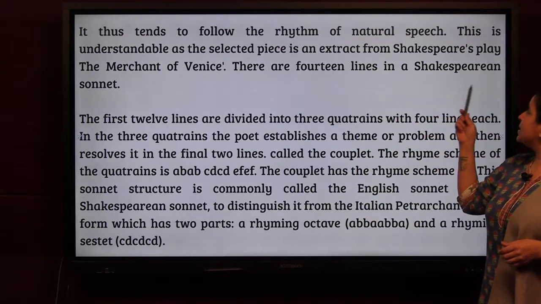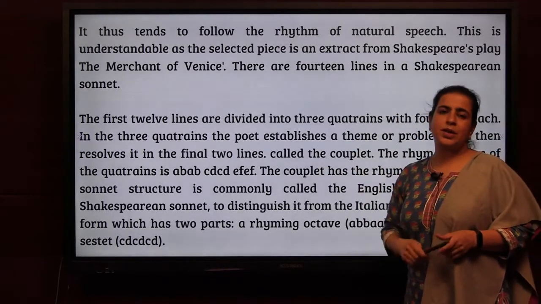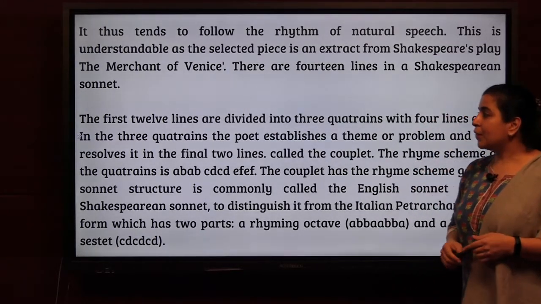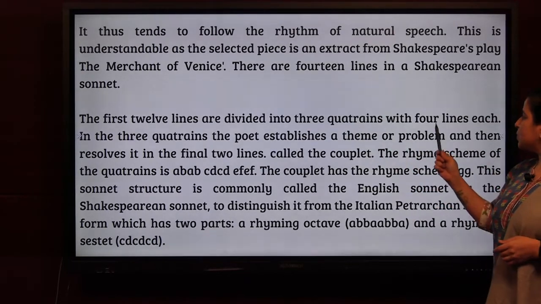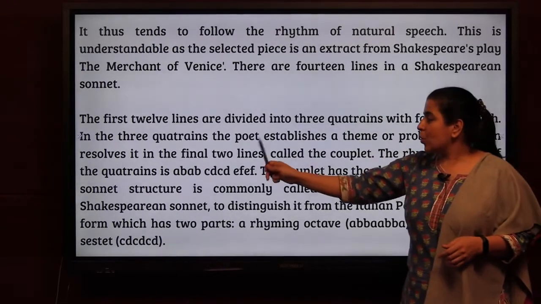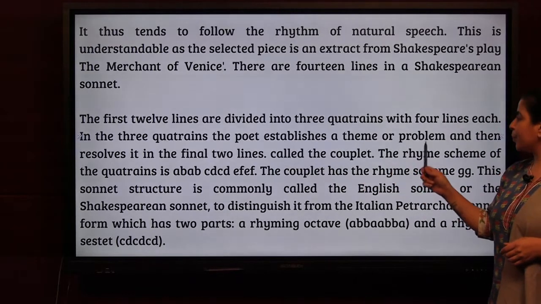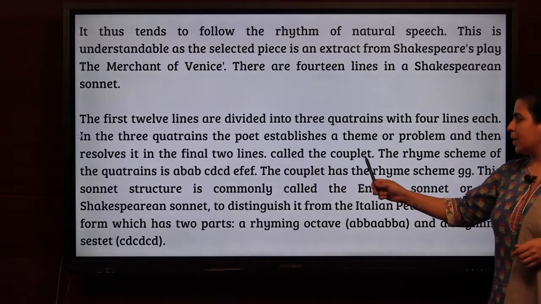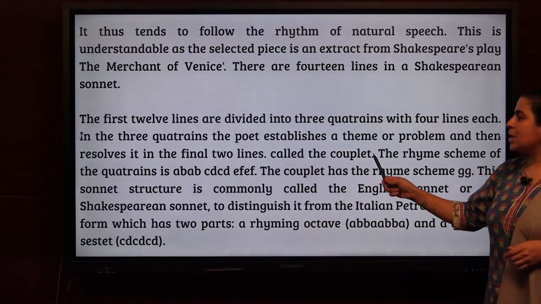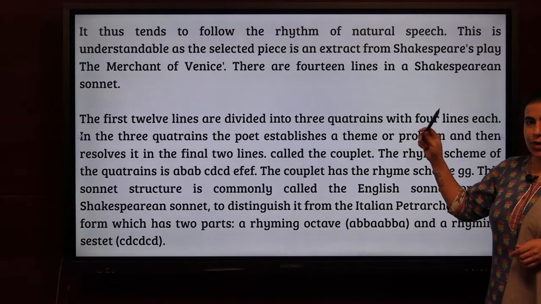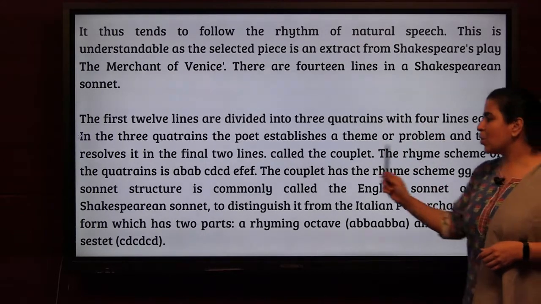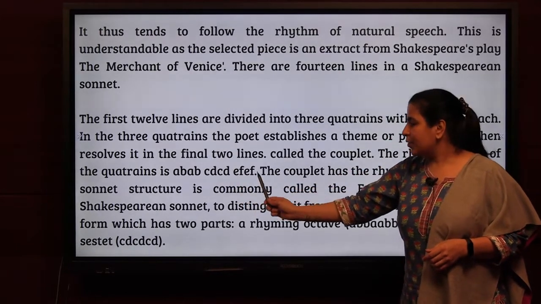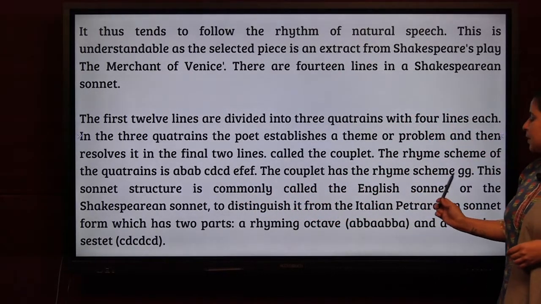There are 14 lines in a Shakespearean sonnet. All the sonnets of Shakespeare have only 14 lines and they all follow a pattern. The first 12 lines are divided into 3 quatrains with 4 lines each. In the 3 quatrains, the poet establishes a theme or problem and then resolves it in the final 2 lines called the couplet. Now this is a couplet, the final 2 lines, and quatrains are the first 3 paras. The rhyme scheme of the quatrains is AB, AB, CD, CD, EF, EF. The couplet has the rhyme scheme G, G.